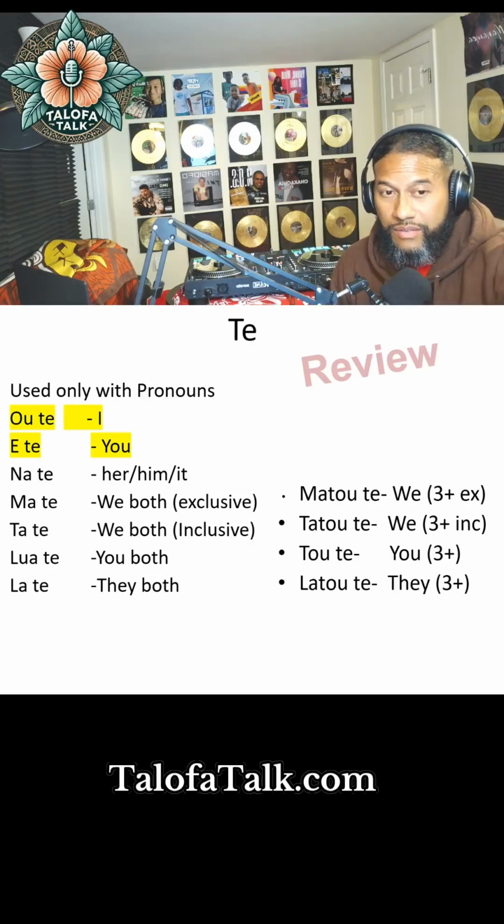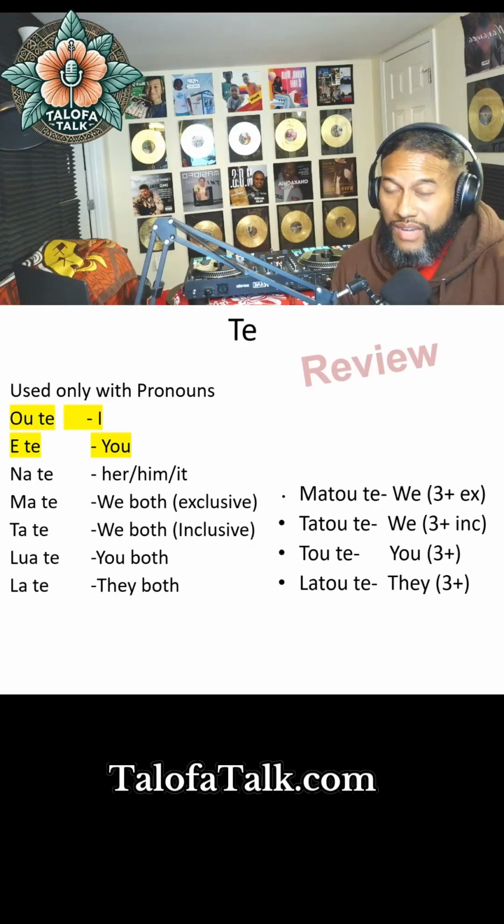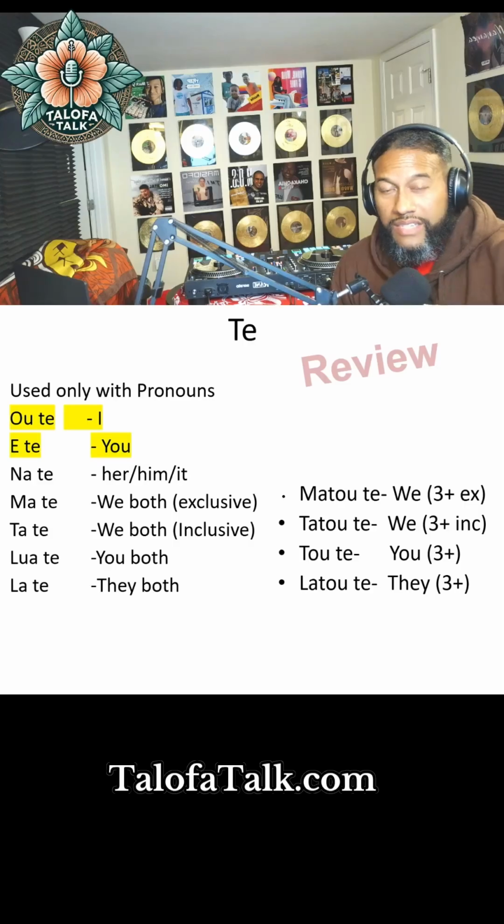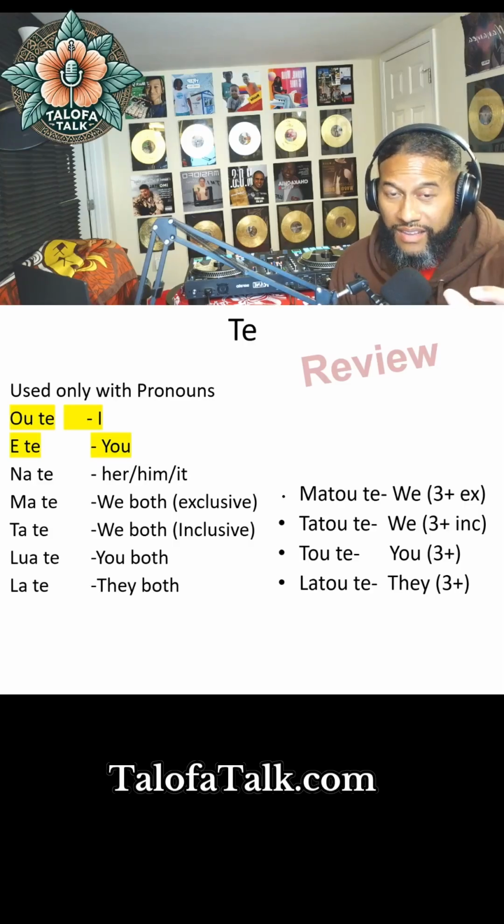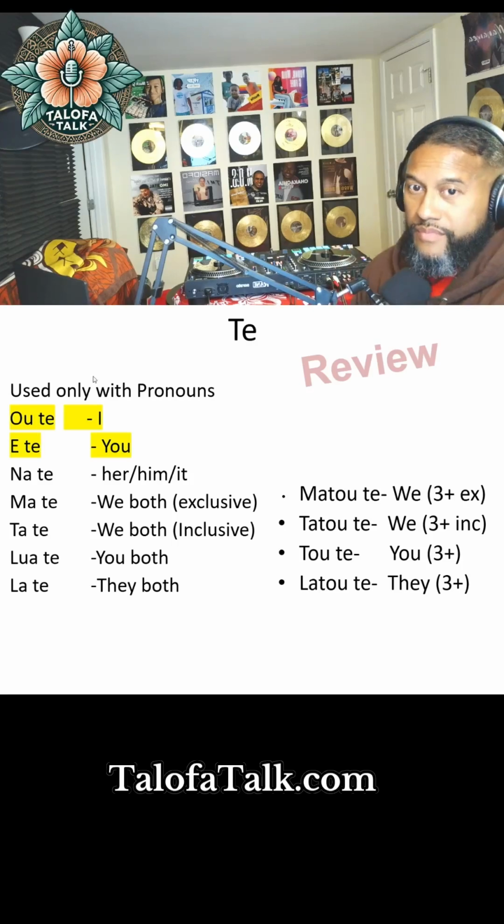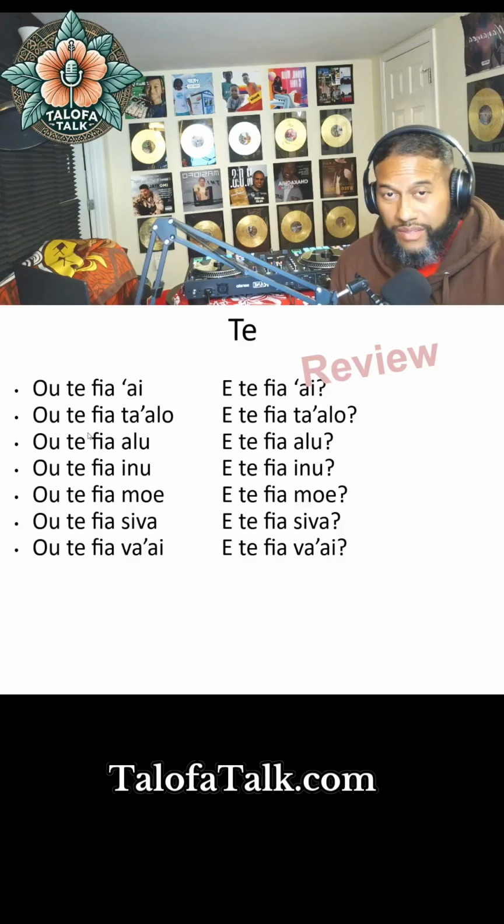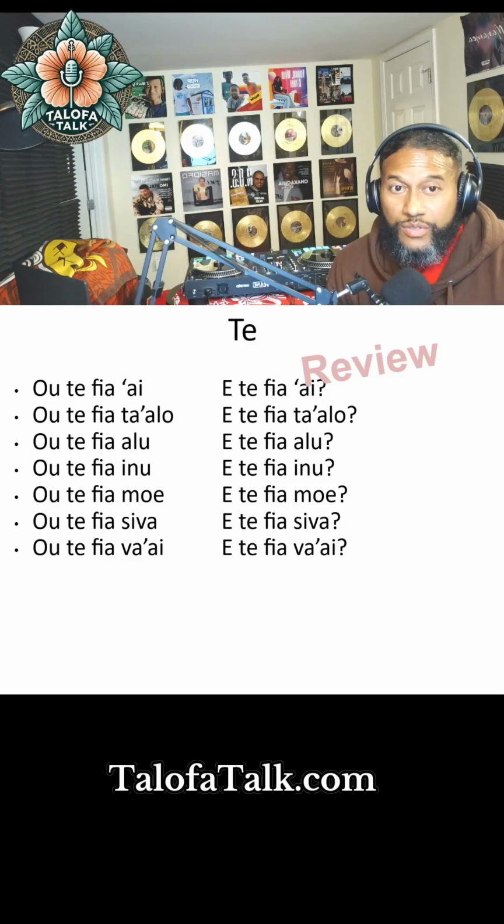And then there's a whole bunch of other ones here. So nate, mate, tate, luote, late, matote, tatote, tote, and latote. All of these are only used with pronouns, the te. All right. So again, I won't go too much into it because we covered this in our last class. But here's some main phrases that you can use. Remember, the whole purpose of this class is to get phrases that you can use right now.